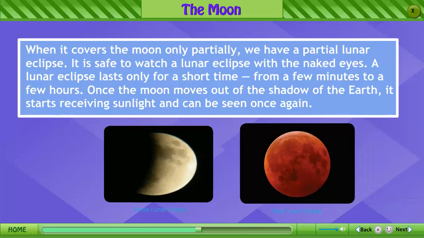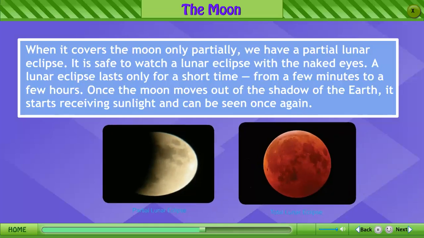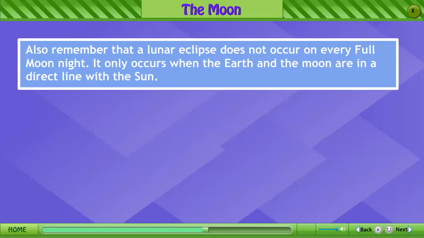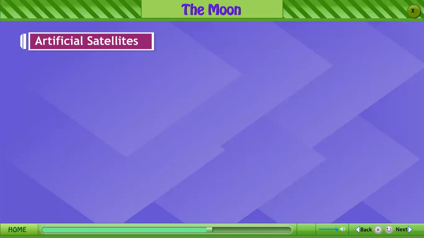It is safe to watch a lunar eclipse with the naked eyes. A lunar eclipse lasts only for a short time, from a few minutes to a few hours. Once the moon moves out of the shadow of the earth, it starts receiving sunlight and can be seen once again. Also remember that a lunar eclipse does not occur on every full moon night. It only occurs when the earth and the moon are in a direct line with the sun.